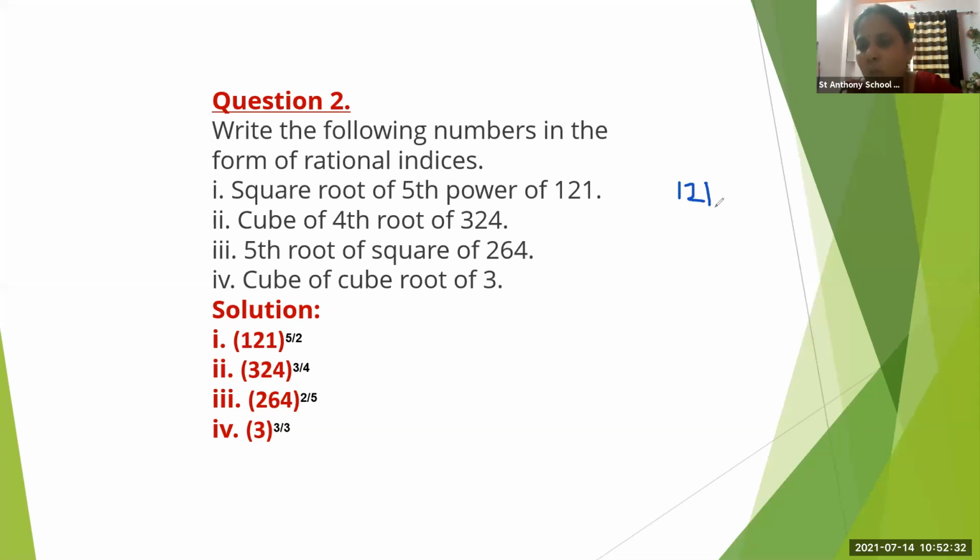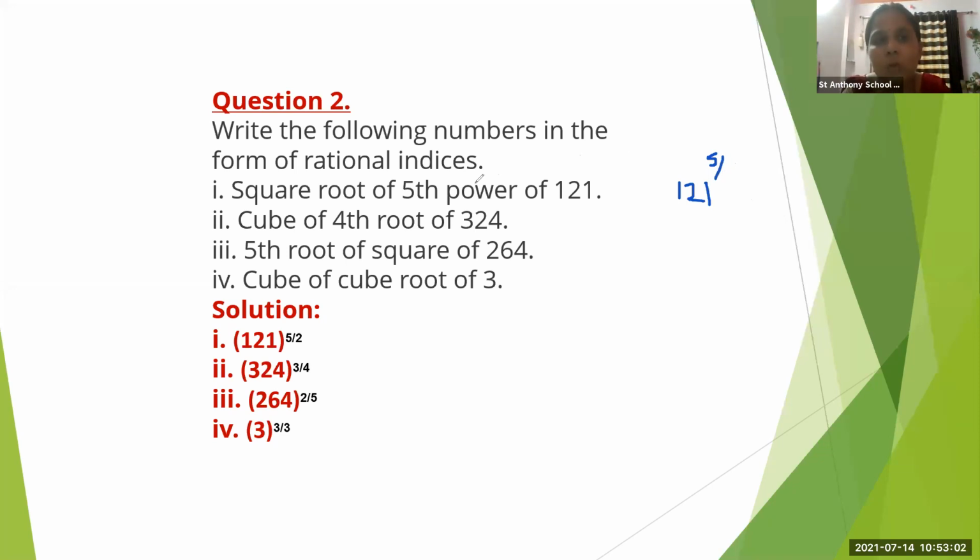Now Himanshu, unmute yourself. Yes, teacher. Now which number we will take, square root of 5th power of 121? 5 upon 2. How? Because power we will write at upper side, right? Power we write on the upper side, and root we write on the down side.